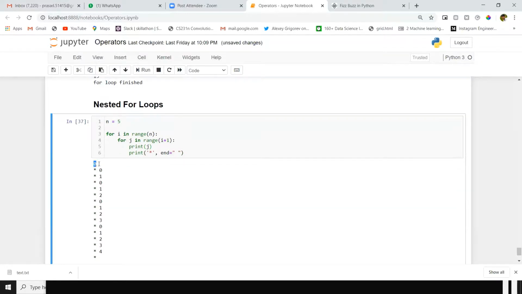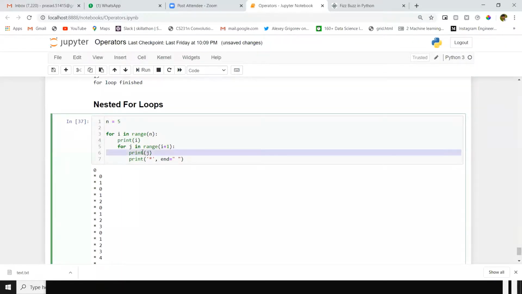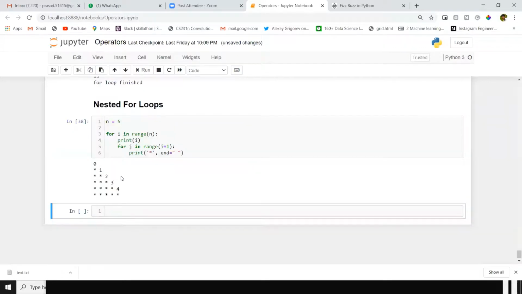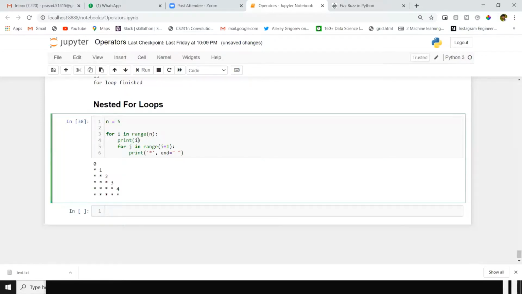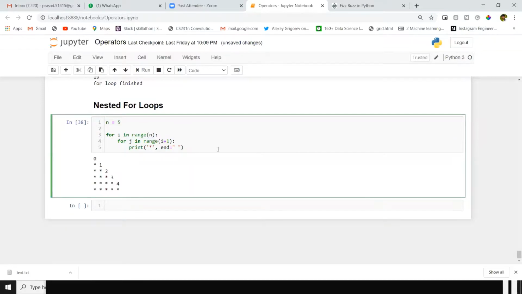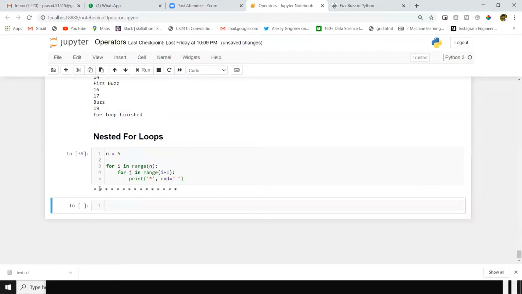First time j equals 0. If you observe here, when I executed this code, I'm getting stars in the same line.